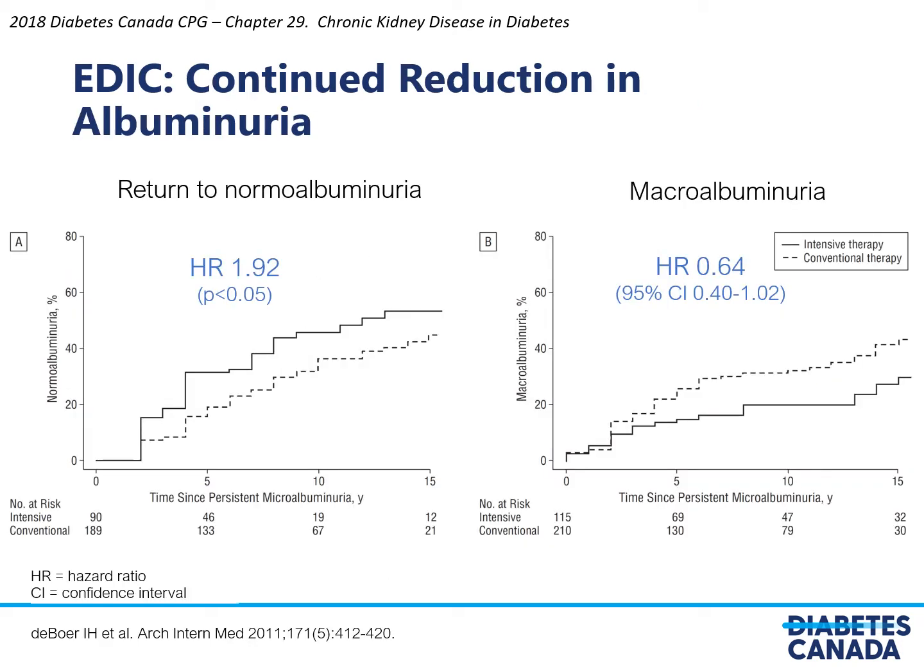At the end of the DCCT trial, patients were told to get better glycemic control because we now know it's good for you, but then they were continued to be observed in the EDIC component of the DCCT. And in the EDIC component, over a number of years, and in this analysis depicted at 15 years, you can see that there continued to be improvements from an albuminuria perspective. A greater proportion of the originally intensively treated group returned to normal albuminuria, as shown on the left, and a lower proportion of the intensively treated group developed macroalbuminuria.